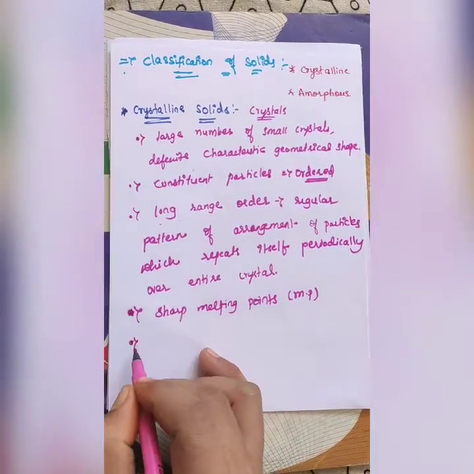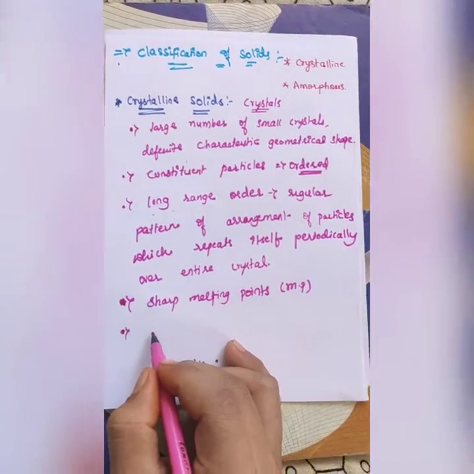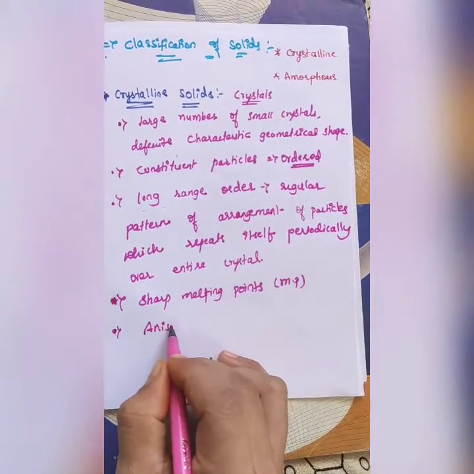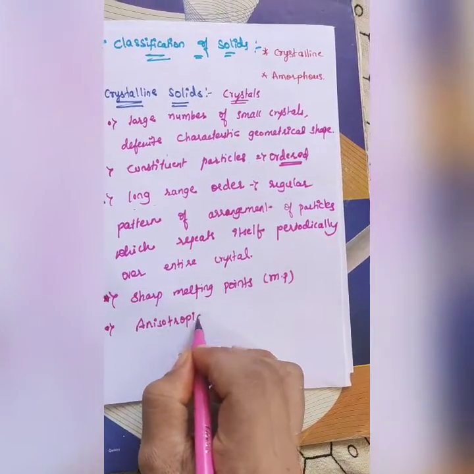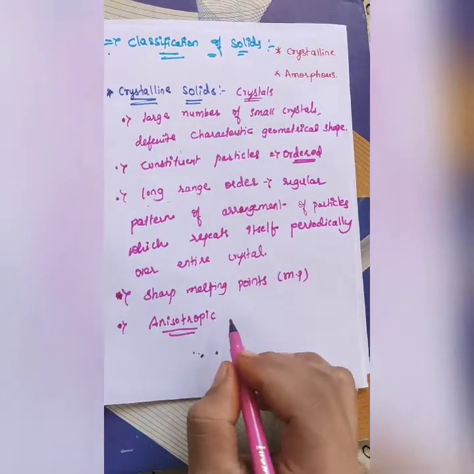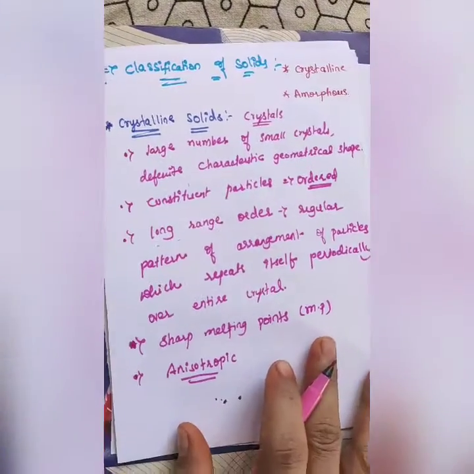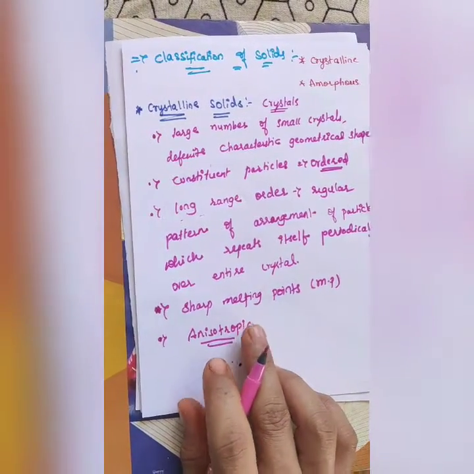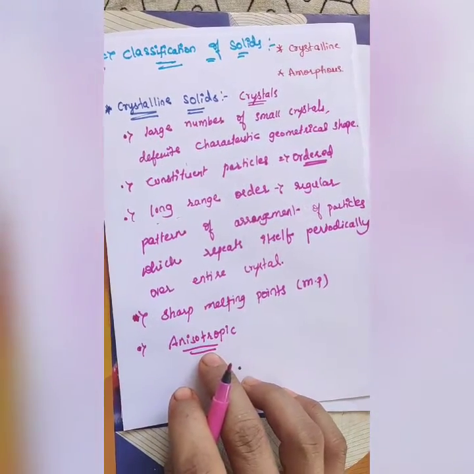Another most important point we will notice here is that these crystalline solids are anisotropic in nature. What is the meaning of anisotropic? In a short note, anisotropic is the opposite of isotropic. Isotropic is exhibited by the amorphous solids. So what is the meaning of anisotropic?